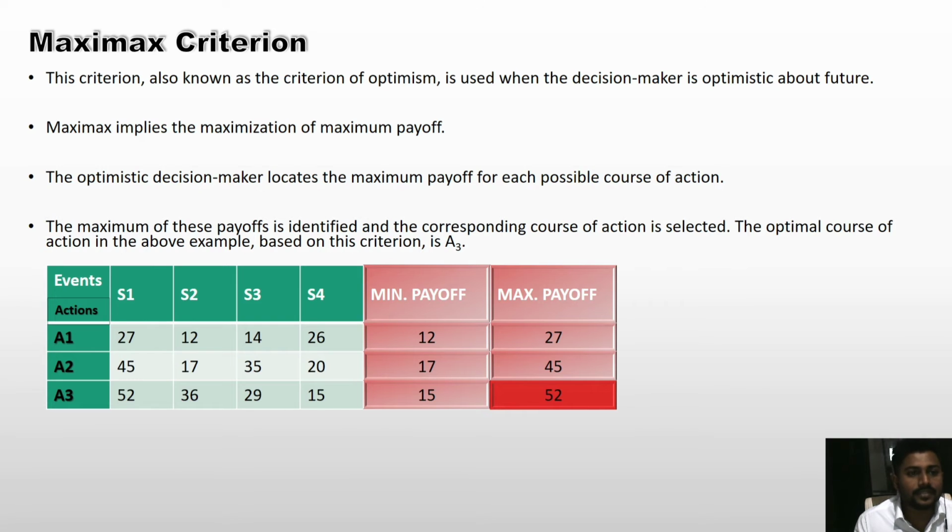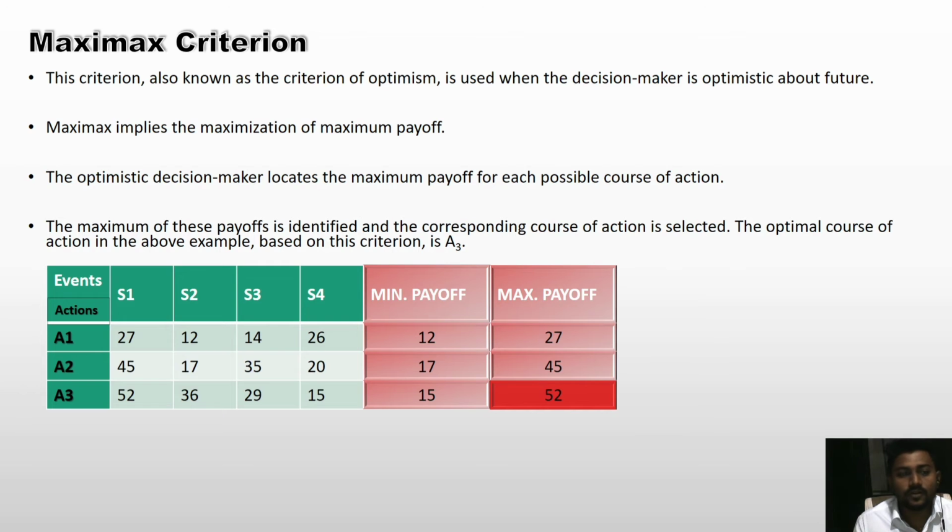Then next, maximax criteria. This criterion, also known as the criterion of optimism, is used where the decision maker is optimistic about the future. Maximax implies the maximization of the maximum payoff. So the optimistic decision maker locates the maximum payoff for each possible course of action. The maximum of these payoffs is identified and the corresponding course of action is selected.